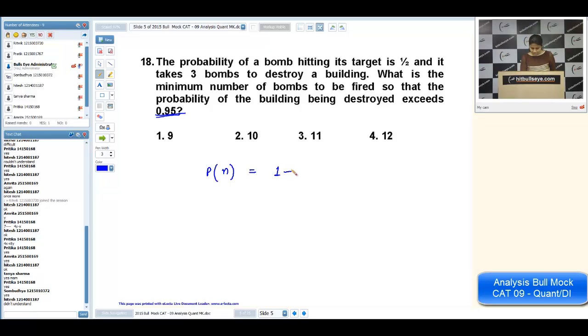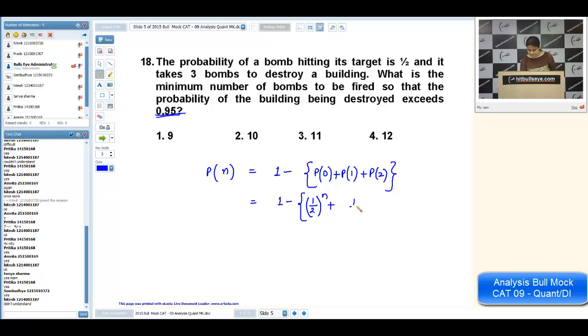So whenever you have so many cases, we will go by the reverse approach. What is the reverse approach? 1 minus the reverse thing. What is the reverse thing now? Probability of 0 hits, probability of 1 hit, probability of 2 hits. Now 1 minus the probability of 0 hits. 0 hits means all are missing. So it will be half raised to the power n plus the probability of 1 hit.